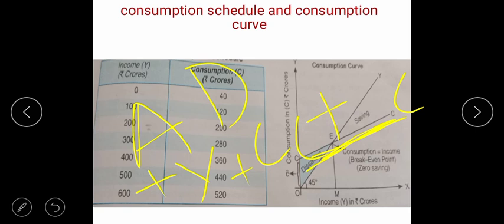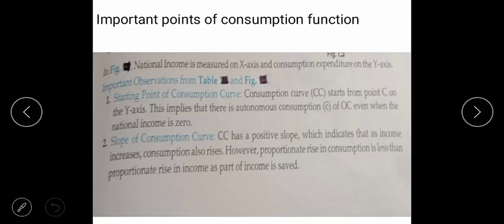Now see, this is also the inverse, second point. However, the proportionate rise in consumption is less than the proportionate rise in income, the rest is a part of saving.